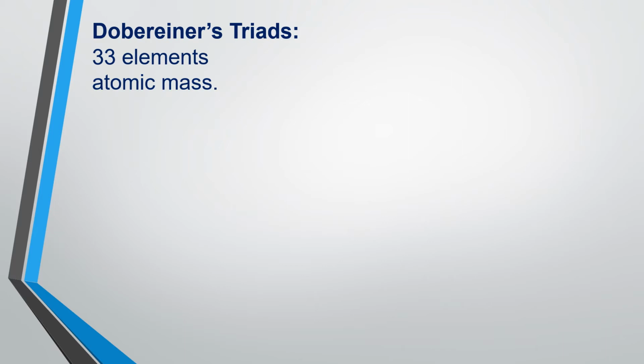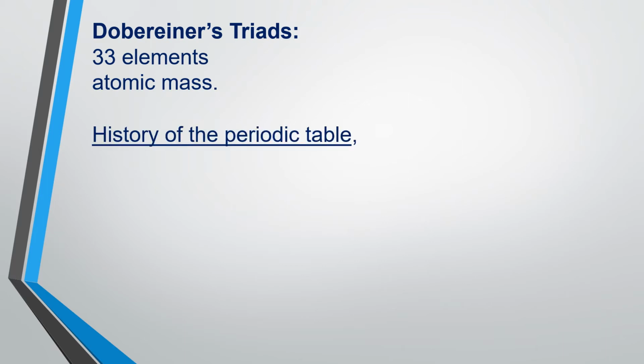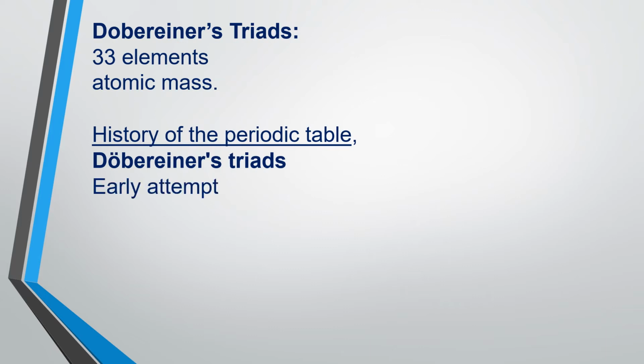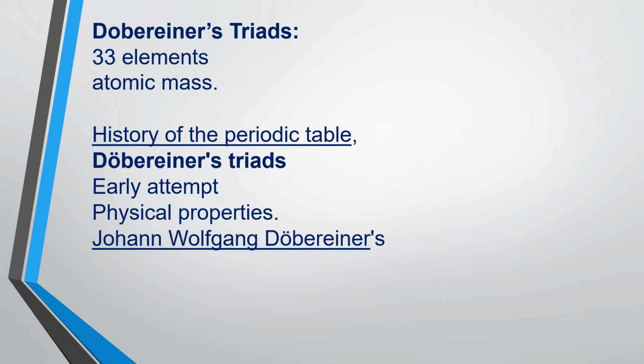So in the history of the periodic table, Dobereiner's triads were an early attempt to sort and group the elements into some logical order by their physical properties. Actually it started in the year 1817. In that year, a letter reported Johann Wolfgang Dobereiner's observations of the alkaline earths.